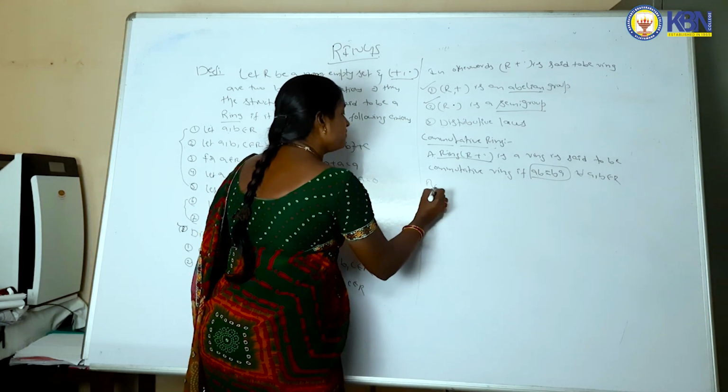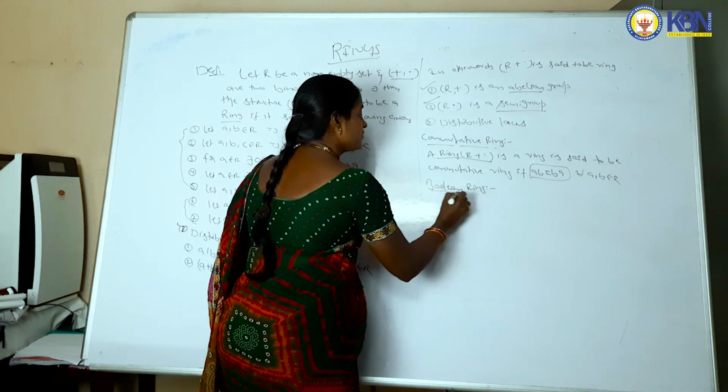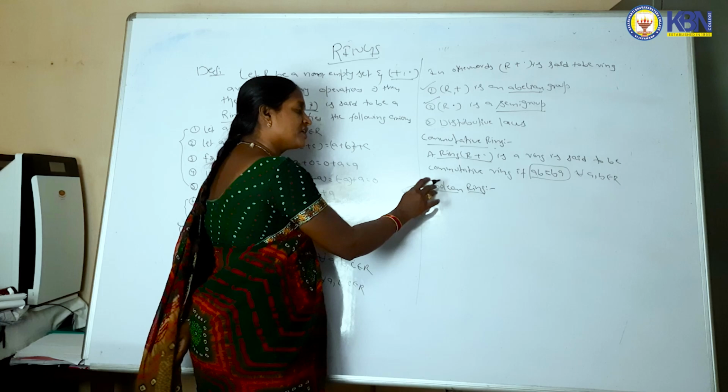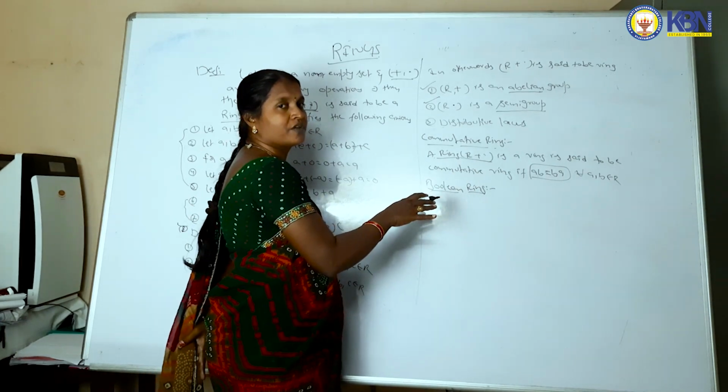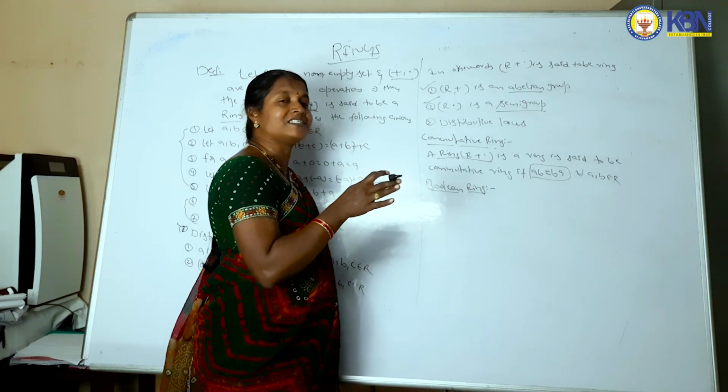Next we can define Boolean ring. If R comma plus comma dot is a ring, then only you can say that it is a Boolean ring. That means if any ring you can say that commutative or Boolean, first it is itself a ring.